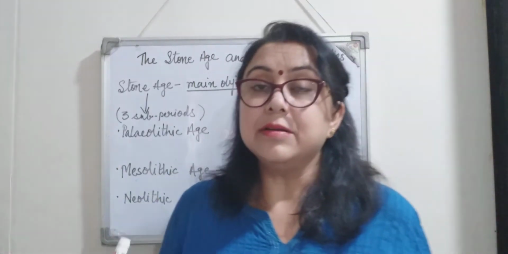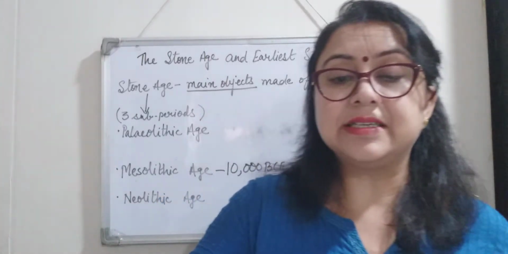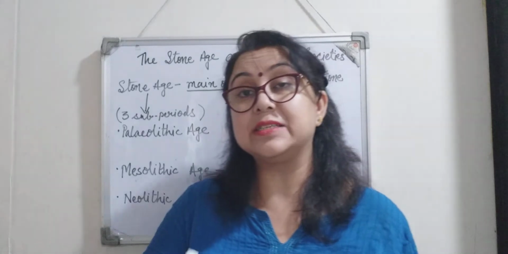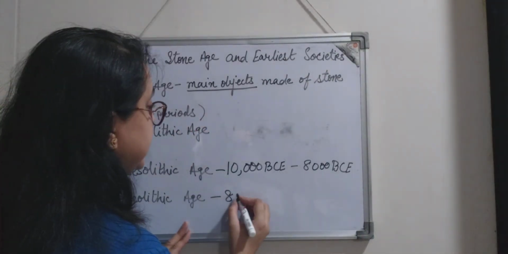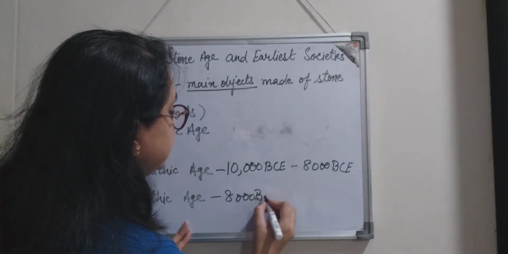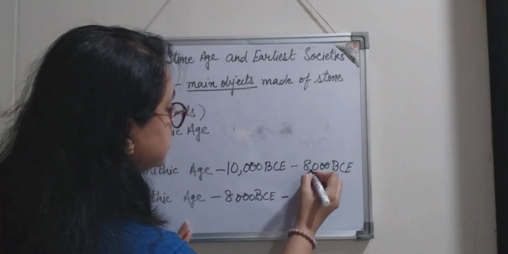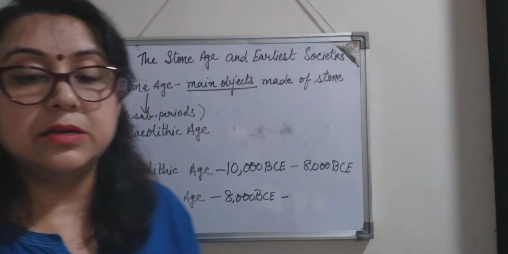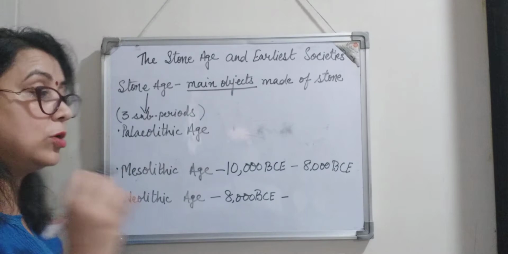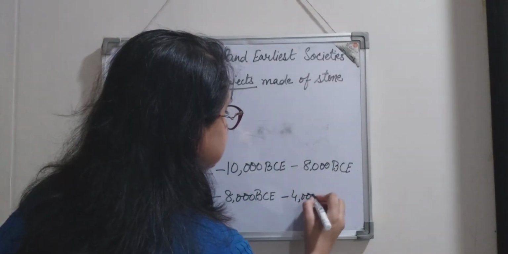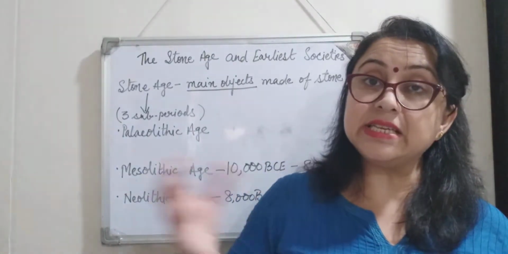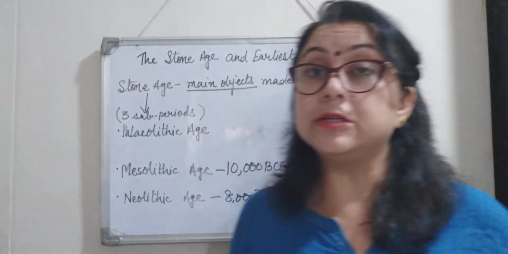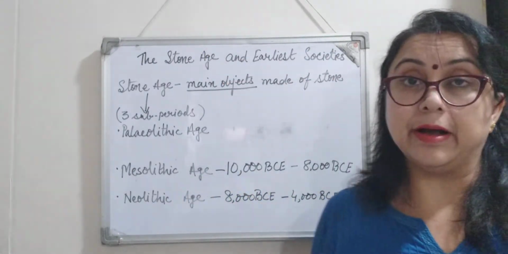Now, after this Mesolithic age started the Neolithic age, that is the last phase of Stone Age. Now, this period lasted from 8,000 BCE to 4,000 BCE, right? So it was all BCE, that is before the birth of Jesus Christ, before Common Era, right?